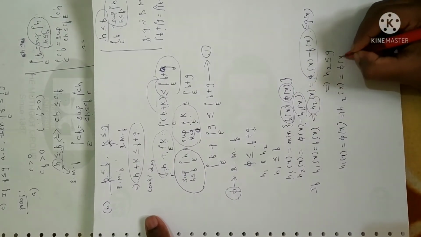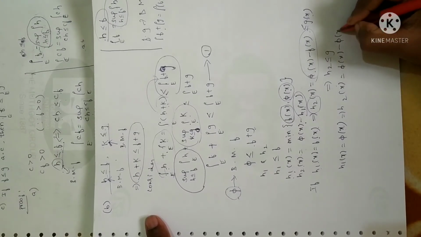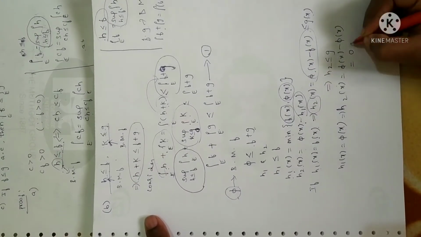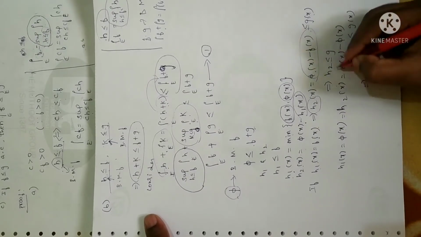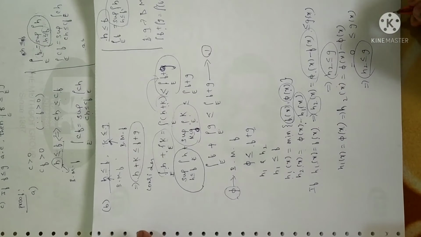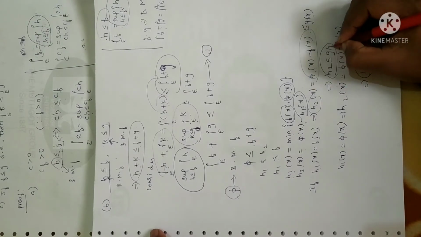Pi of x minus h1 of x is pi of x. So pi of x minus pi of x will be equal to 0. Again it is less than or equal to g of x. In both the cases, h2 will be less than or equal to g of x. Right? Let me write g of x here.